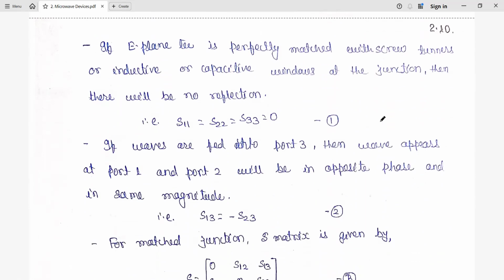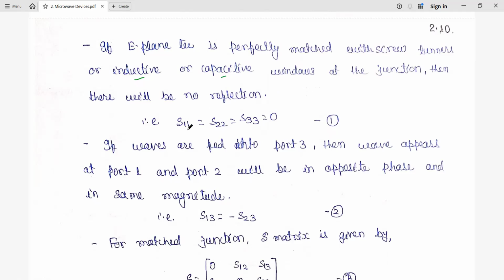So when will the E plane T be perfectly matched? Here we have seen that with the help of the energy of this waveguide, we can find the inductor and capacitor phenomena, that is, inductance and capacitance, and with the help of dissipation we can find the resistance. So it will be perfectly matched with S-Q tuners or inductive and capacitive windows at the junction. When we apply them, it will be perfectly matched and there will be no reflection.